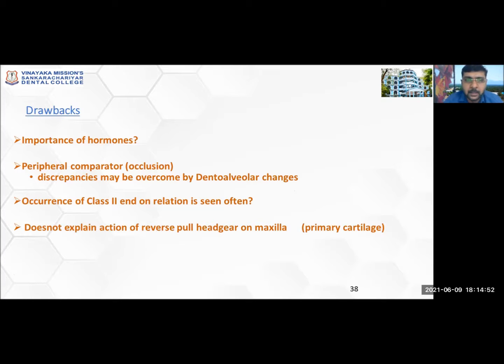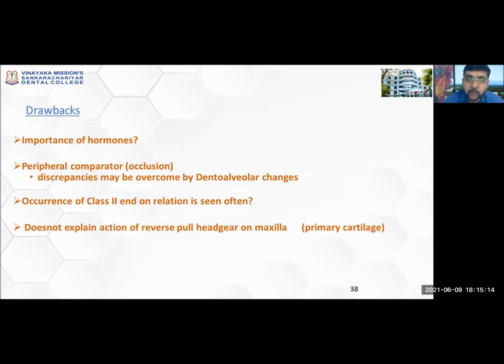The second one is the peripheral comparator. I told you occlusion was the comparing factor between the maxilla and the mandible. So the discrepancies may be overcome by dento-alveolar changes. According to him, the body itself has a feedback mechanism, so in a class 2 retrognathic mandible case, the mandible itself will come forward because of the feedback mechanism.